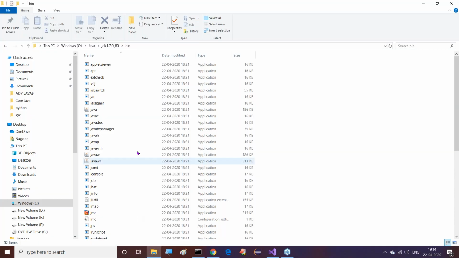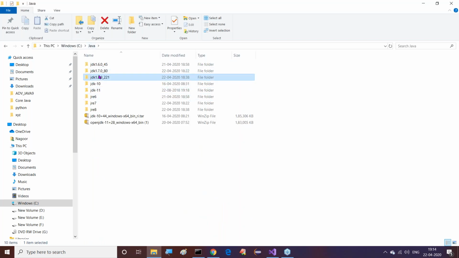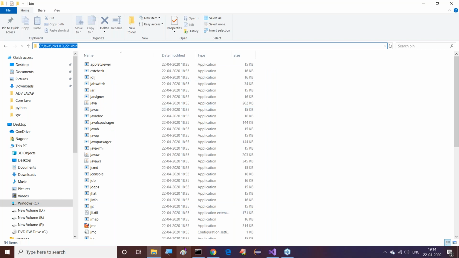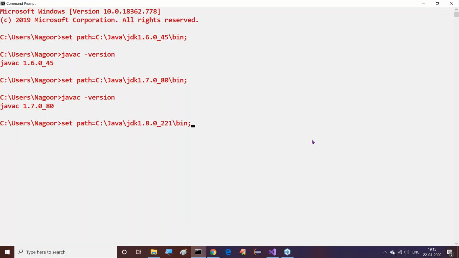Then what do we have to do now? Set path is equal to, Java JDK 1.8.0 and bin now. I just have to copy this and paste it in the command prompt. I'll put a semicolon. I will just use that. Okay, which version is available? Java 8. So I can compile and I can execute this.